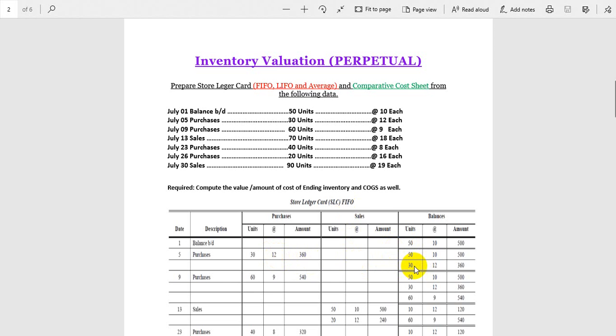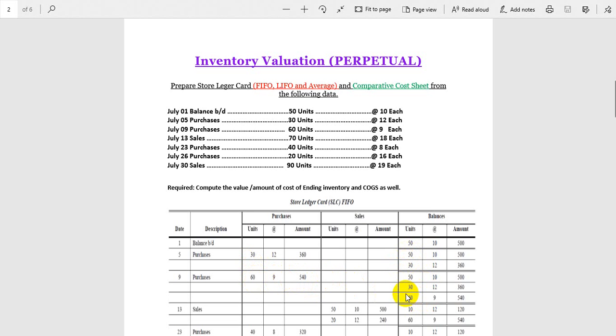Okay guys, if you move forward, now you again purchase. July 9, purchase 60 units at the rate of 9. Then what you will do is copy these two inventories, when you brought down last, and now you purchase this inventory, you will keep it separate.